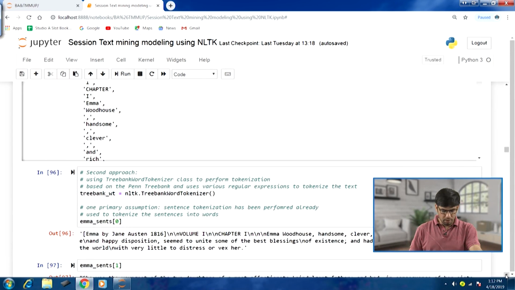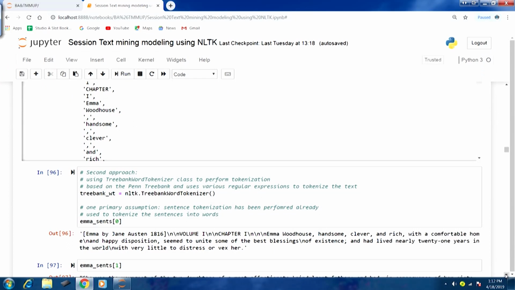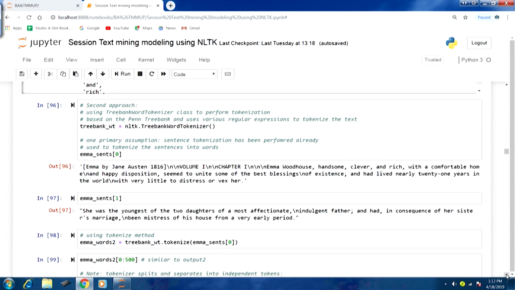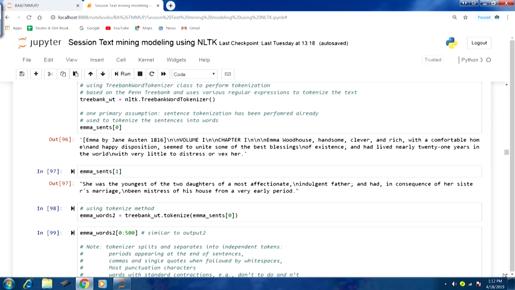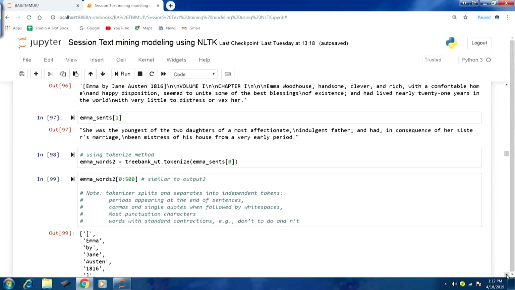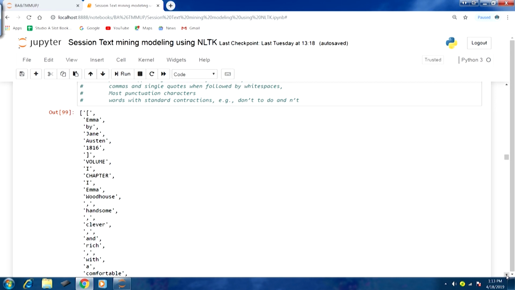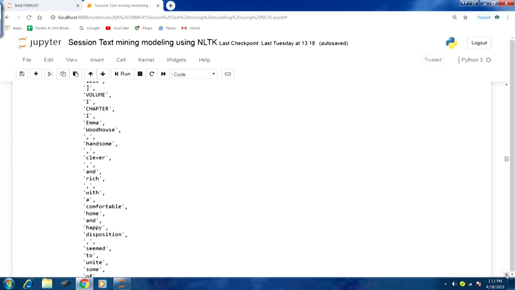We also discussed a second approach, using the tree bank word tokenizer. Internally this is based on regular expressions, and it is typically used to convert a sentence into word tokens. We took the example of Emma underscore sents 0 and used it to create tokens with treebank underscore wt dot tokenize. We also discussed a few aspects of how it could differ from the default tokenizer.